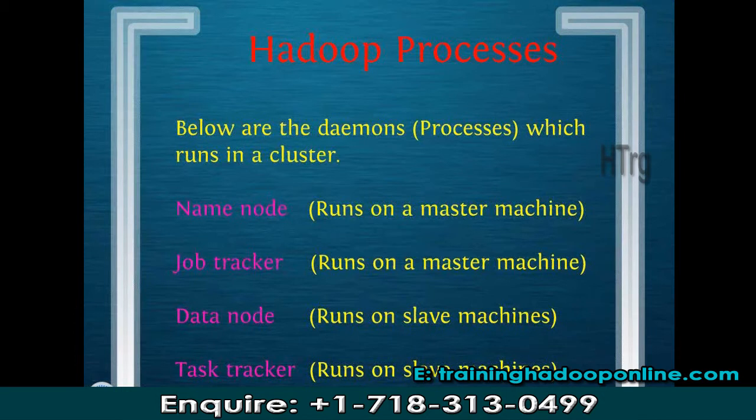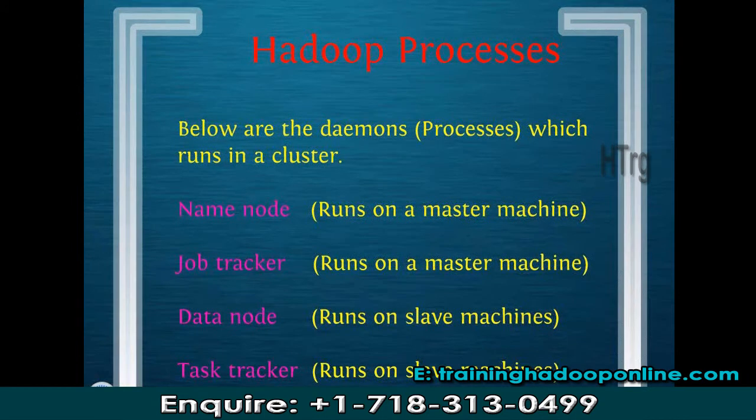Yes, they are related because both processes are working for your storage part only, with the difference that name node is running on the master machine and data node is running on the slaves. Similarly, we have the next process, task tracker, which is related to job tracker. Both processes are working for your MapReduce, your processing part, with the only difference that job tracker is running on the master machine and task tracker is running on the slave machine.